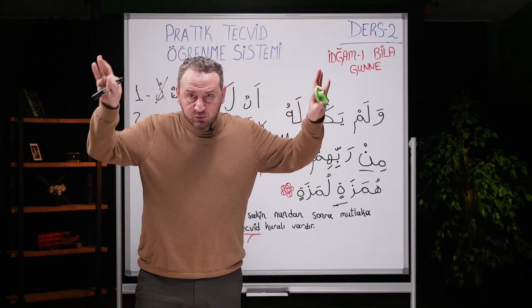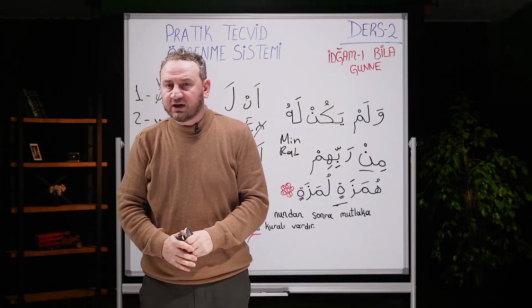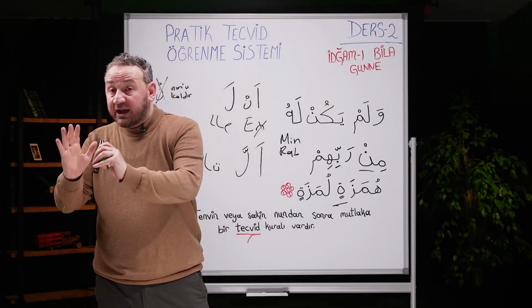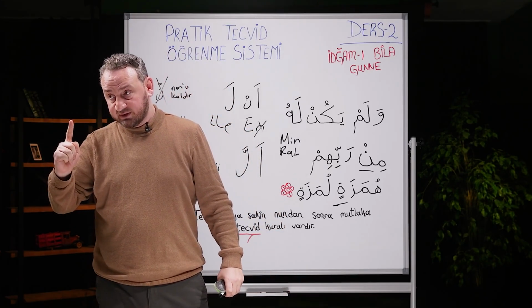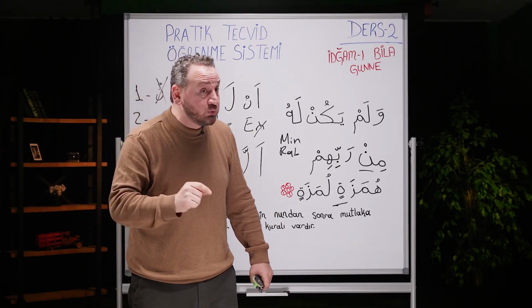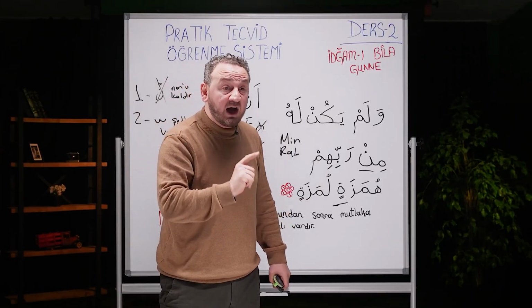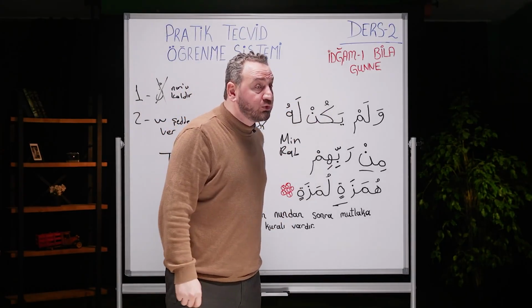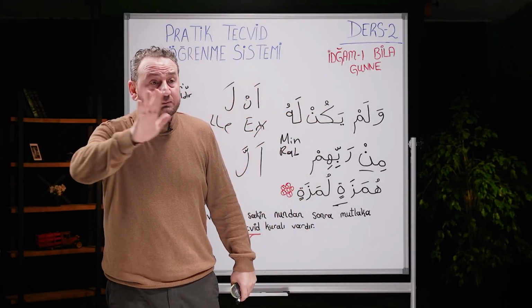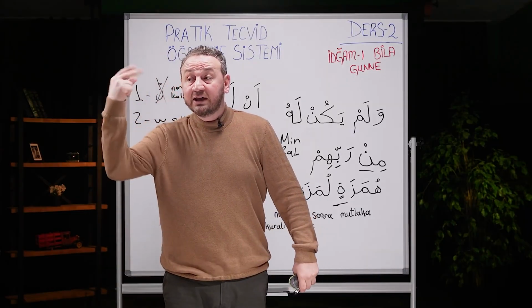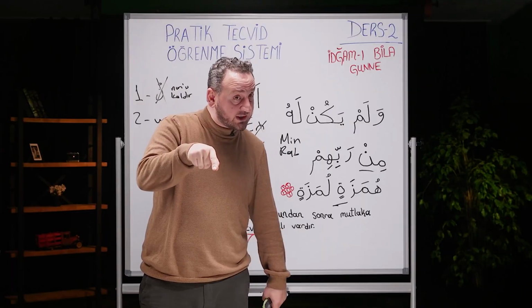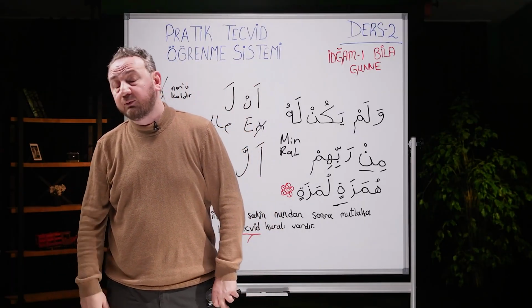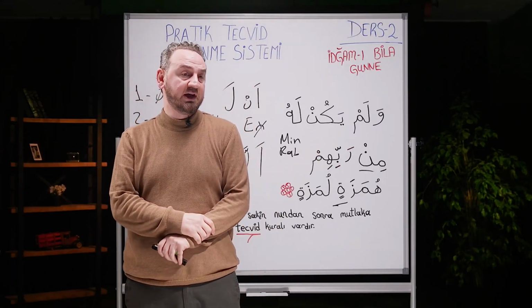To summarize this lesson, our main rule: after tanween or nun sakin, there is always a tajweed rule. If lam and ra come after tanween or nun sakin, idgham bila ghunnah happens. You don't need to focus on the name. The second rule happens. And what happens in the second rule? Remove nun, give shadda. Wa akhiru da'wana anil hamdu lillahi rabbil alamin.